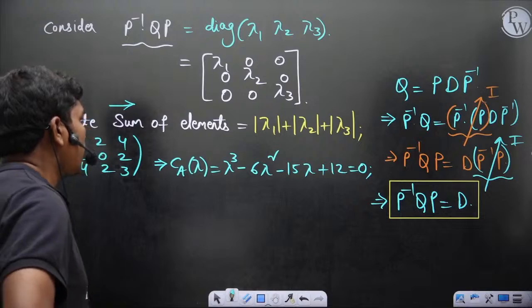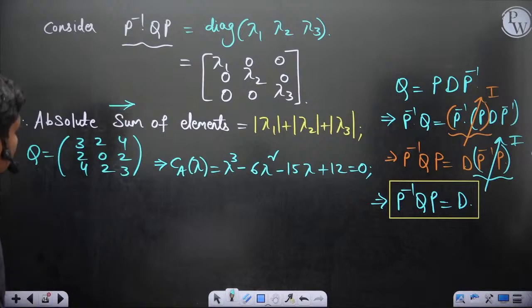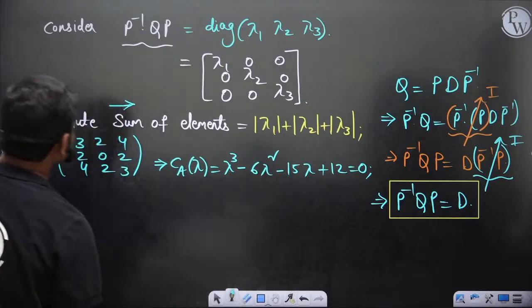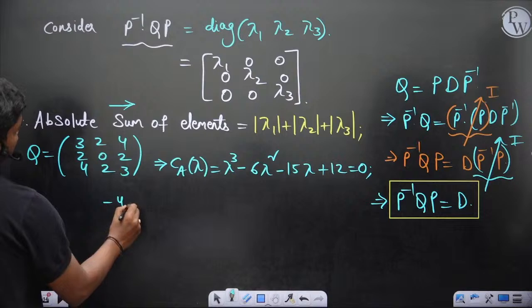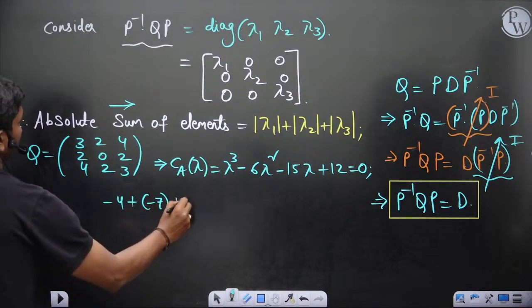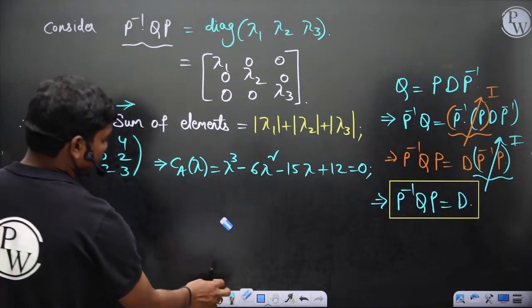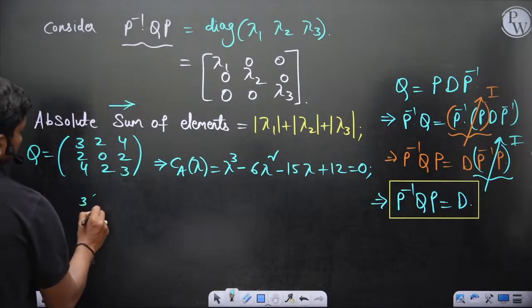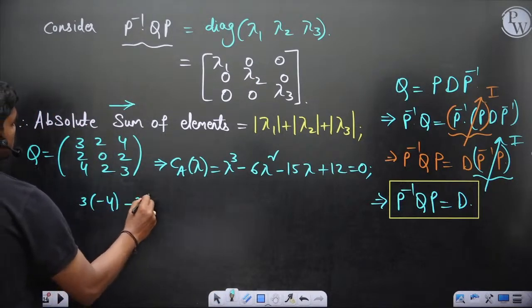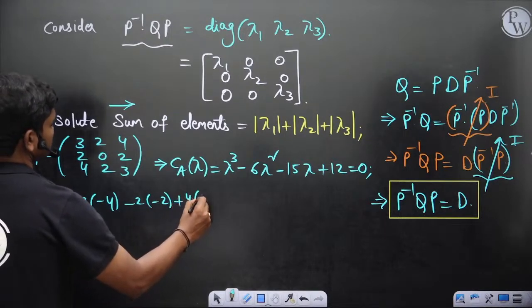So lambda cube minus 6 lambda square minus, if you simplify this, correct, no? The sum of the principal minors is minus 15: minus 4 plus 9 minus 16 is minus 7, plus minus 4. So this is minus 15, correct. So minus 15 lambda, and the determinant is 12, plus 12, no? 3 into minus 4, minus 2 into 6 minus 8, minus 2, plus 4 into 4.